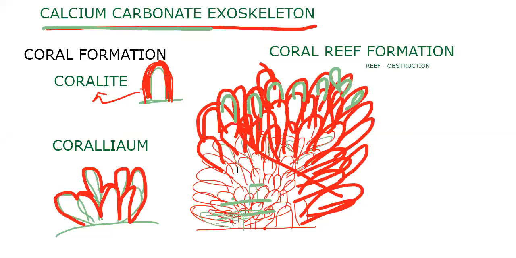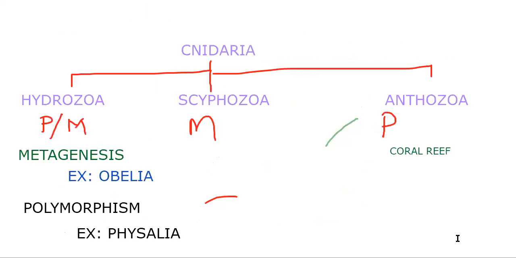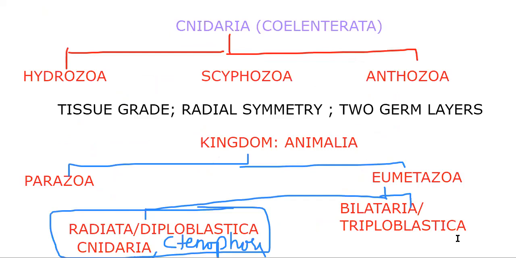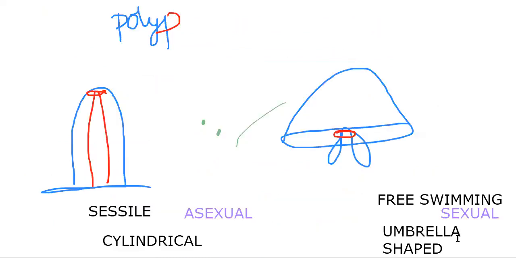The particular coral also grows its calcium carbonate exoskeleton like a bigger mountain range, becoming a bigger substructure. So that's why we call them a reef. We have different types of reef: fringing reef, barrier reef, and atoll. But the only thing you need to remember is that coral reef formation is a feature of phylum Cnidaria.